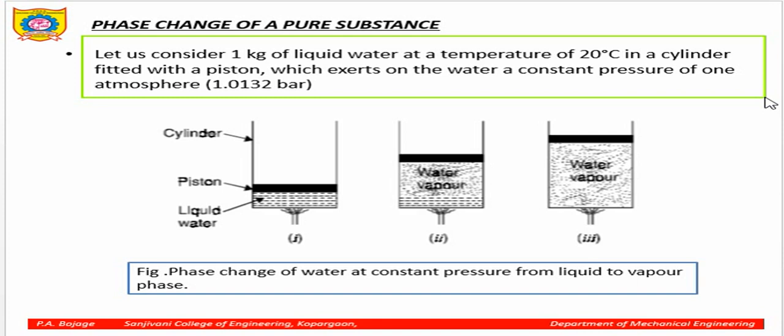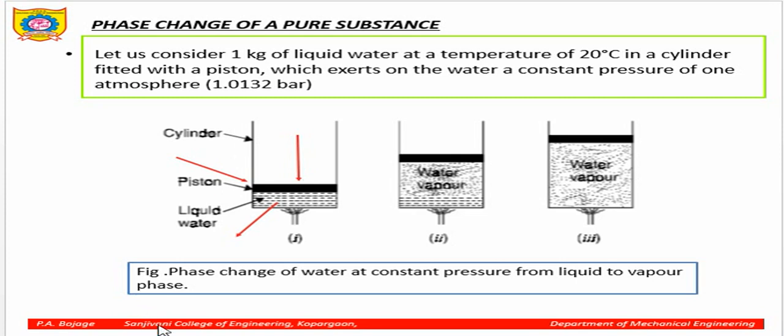Consider a piston, which has a uniform weight, placed on this liquid, which is at 20 degrees Celsius. Now from the bottom you start heating that liquid. Please remember that the piston with its self weight acts in the downward direction and the liquid is at 20 degrees Celsius.